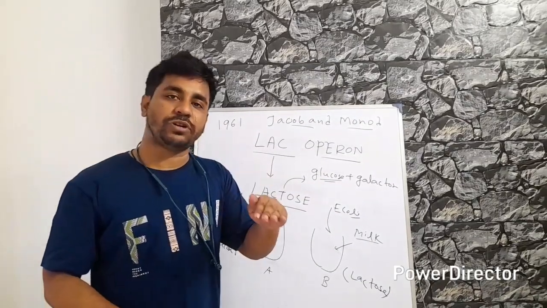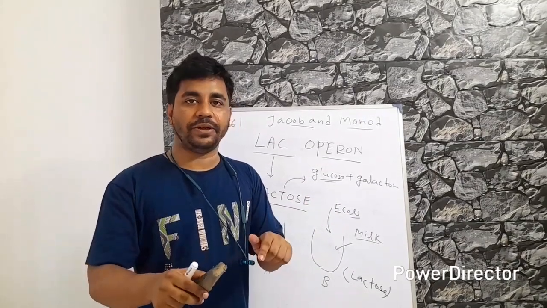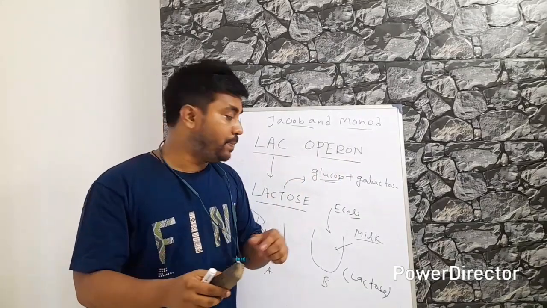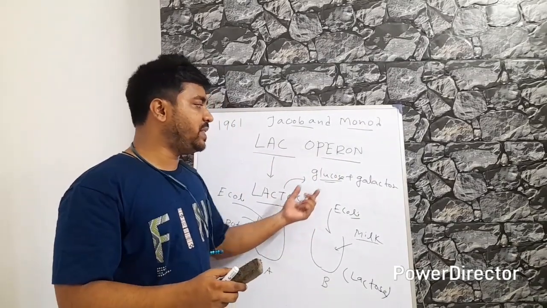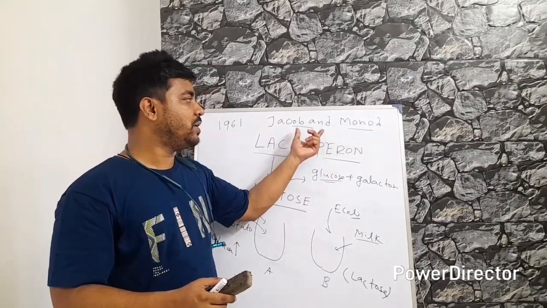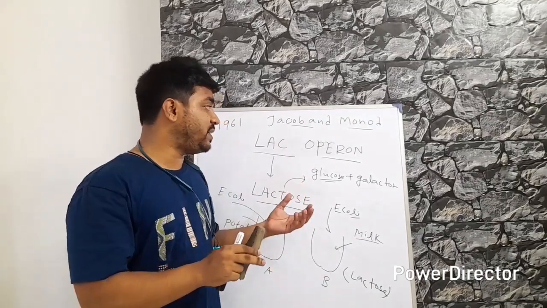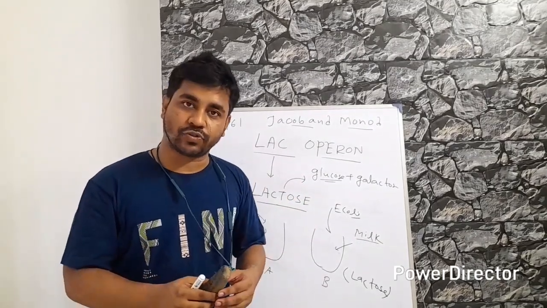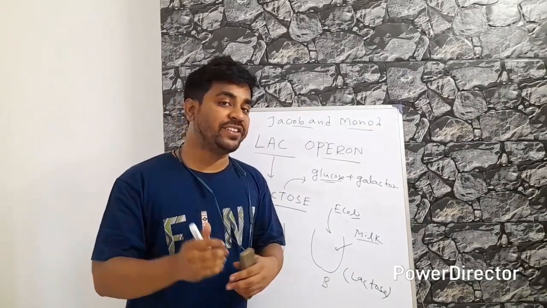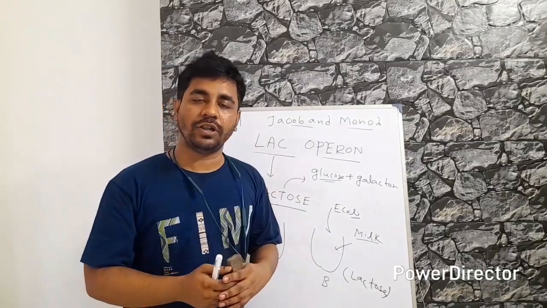If there is a situation where glucose is not present, at that time the operon is on, and at that time they break down the lactose, then they can get glucose. Okay, they proved this from this experiment. How these bacteria break down the lactose, how the lac operon works, we can go through in the next video. Okay, so I think all of you understand this topic.